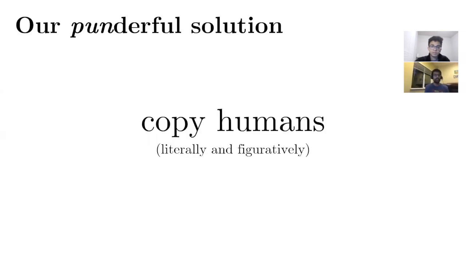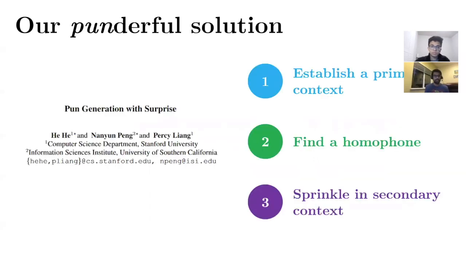So our wonderful solution was to copy humans, both literally and figuratively. We got inspiration from the paper Pun Generation with Surprise and focused on three main points. We wanted to establish a primary context, find a homophone, and sprinkle in secondary context. So I'll pass it on to Rahul to give you an example of how we did this.